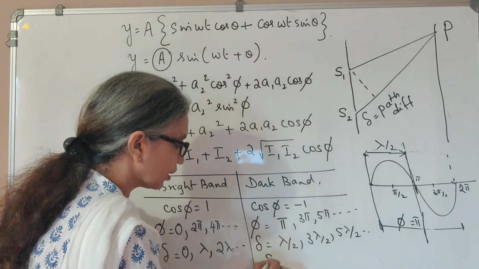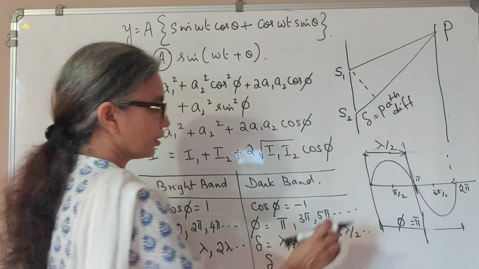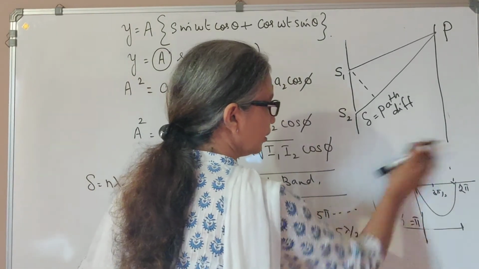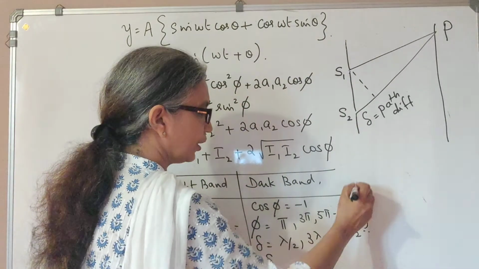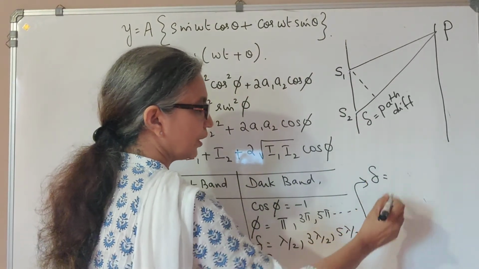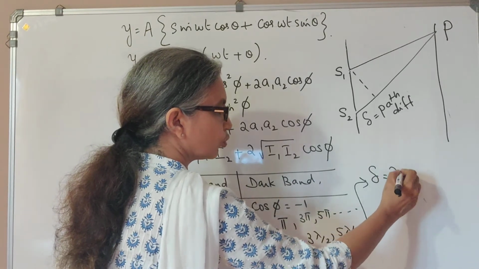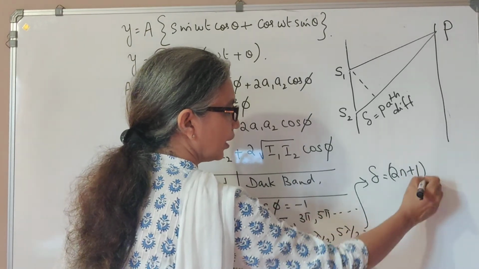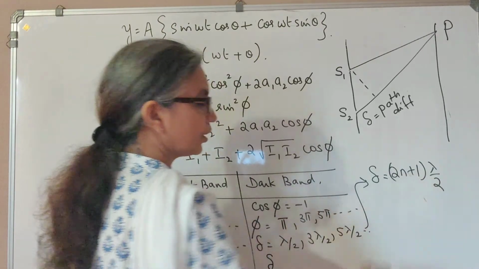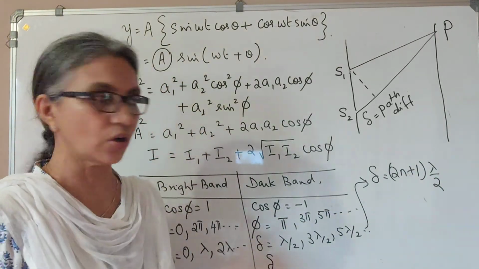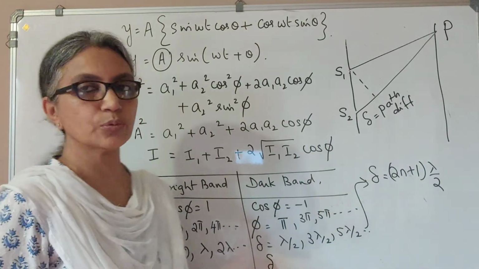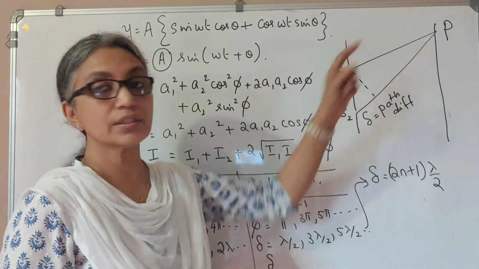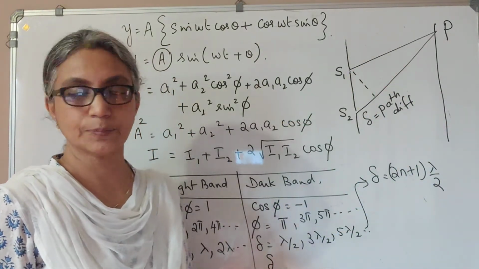So if I write the general condition, I'll write it here because I think you can't see. This condition is delta must be an odd multiple, that is (2n plus 1) lambda by 2, because 2n is an even number, plus 1 you will get an odd number, lambda by 2. If the path difference is (2n plus 1) lambda by 2, you get destructive interference or dark band at P.